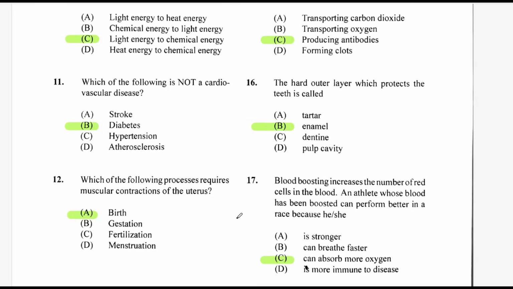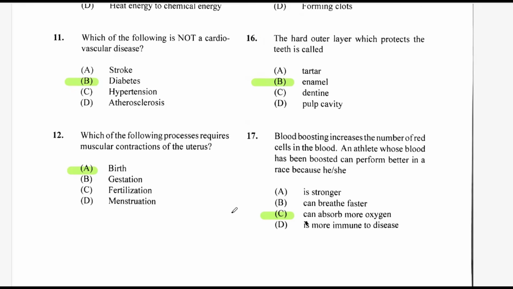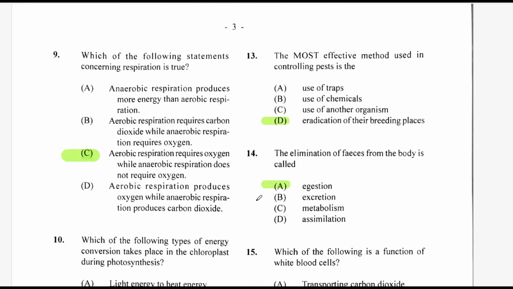Which of the following in question 12 processes require muscular contractions of the uterus? That is birth. The birth of a baby requires contractions. Looking for question 13. The most effective method used in controlling pests is the eradication of their breeding places. They are actually the most effective method. So the use of traps is good, but it's not the best of the answers.